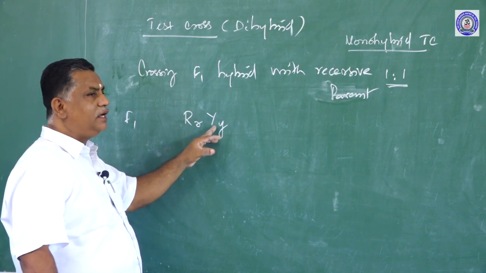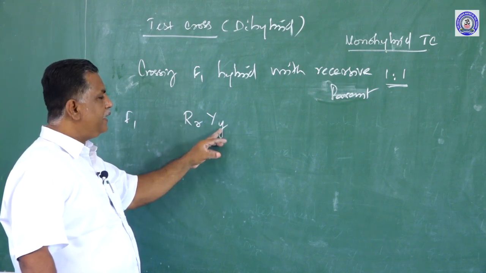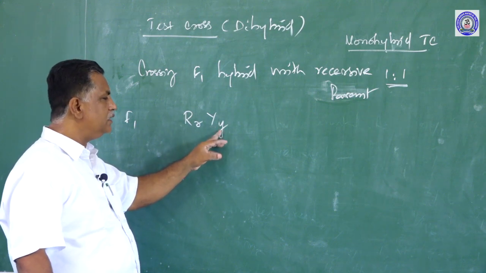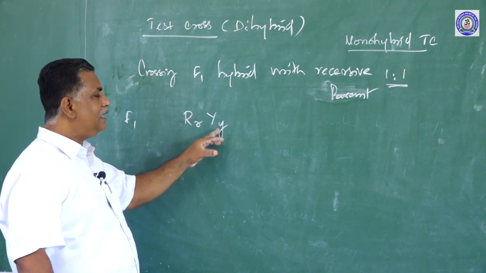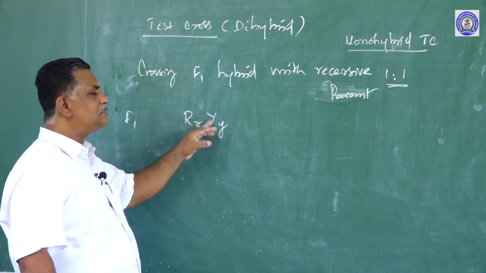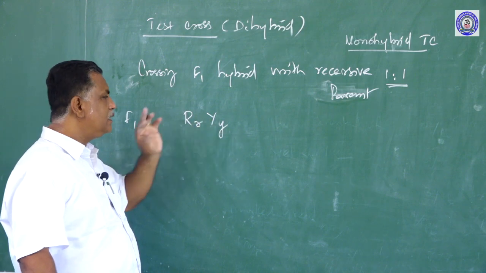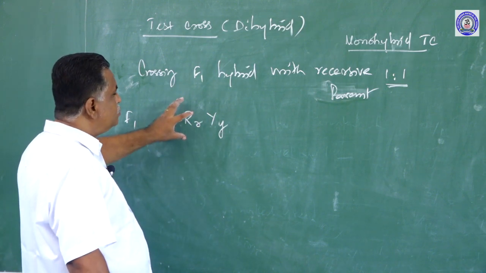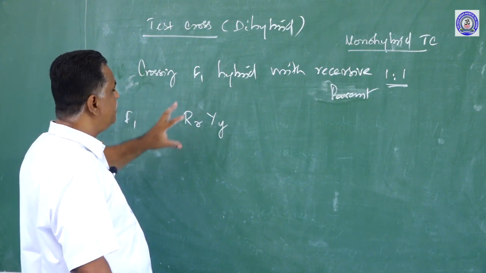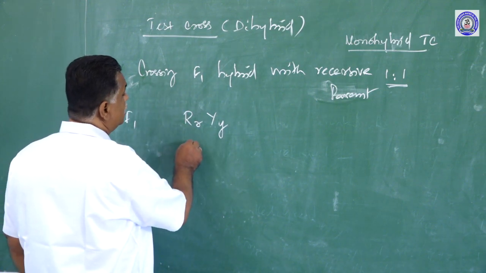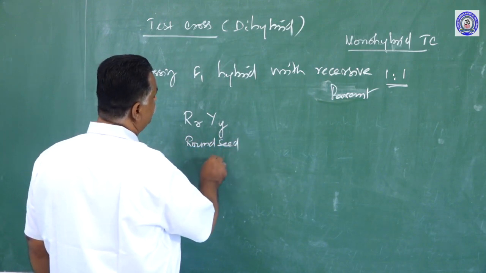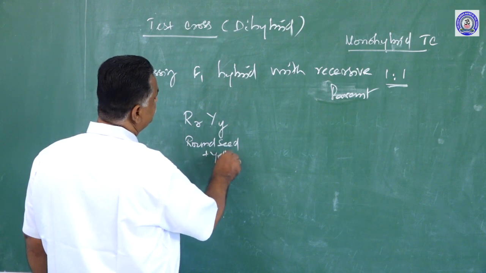When you come to the cotyledon color, there are two factors: one for yellow cotyledon and another for green cotyledon. But the color green is suppressed and yellow is expressed. This shows the law of dominance. So this is a round seeded plant with yellow cotyledon.